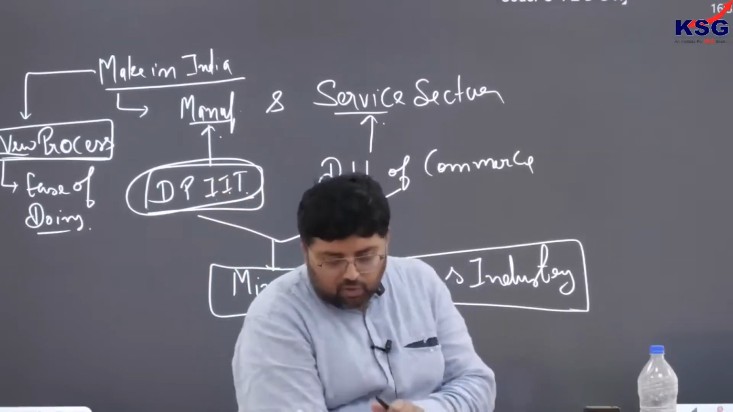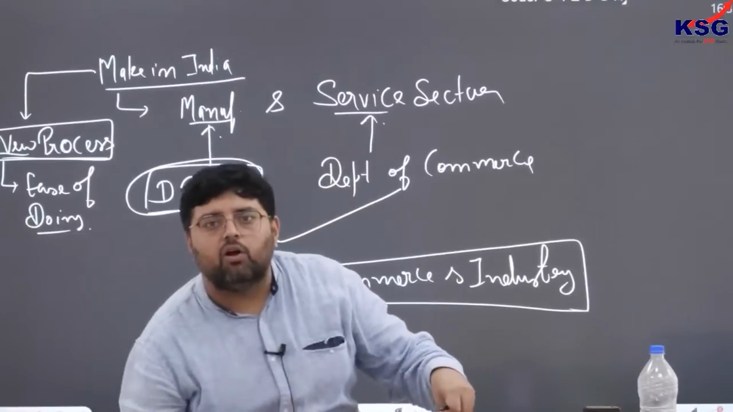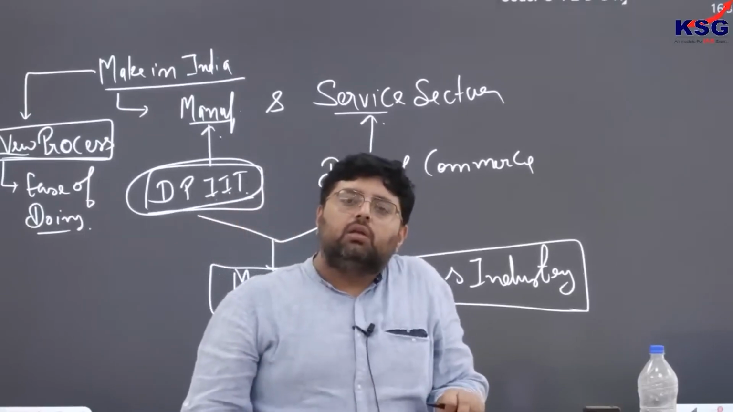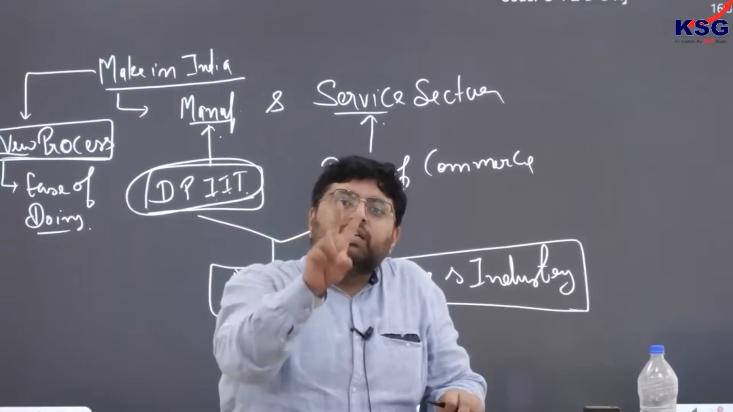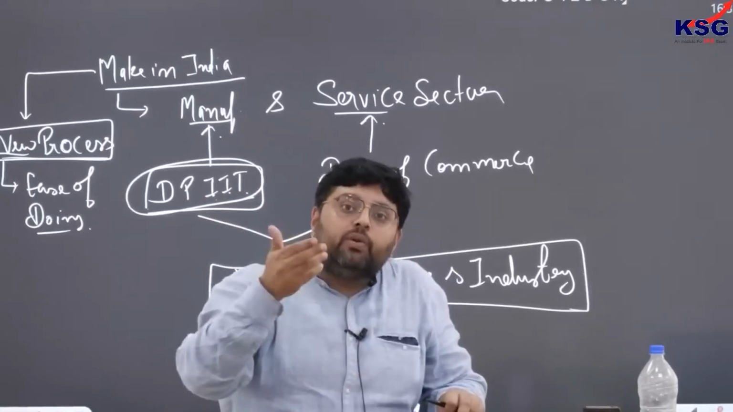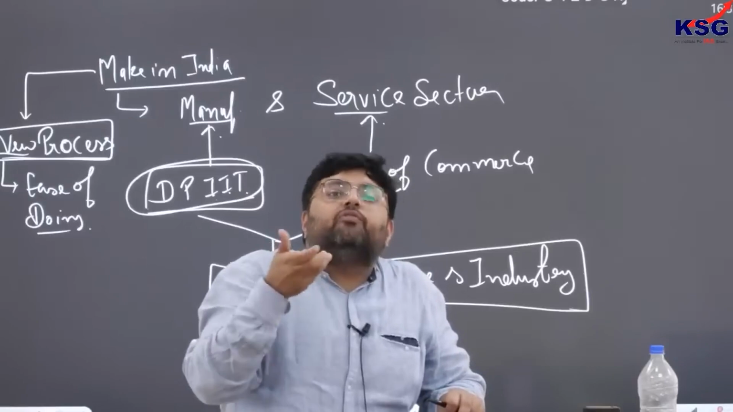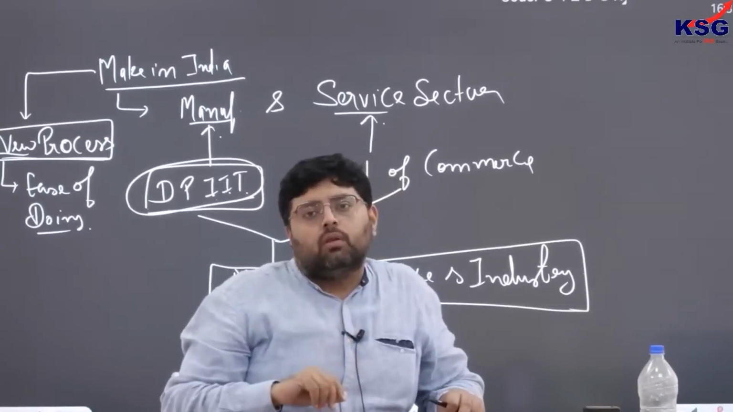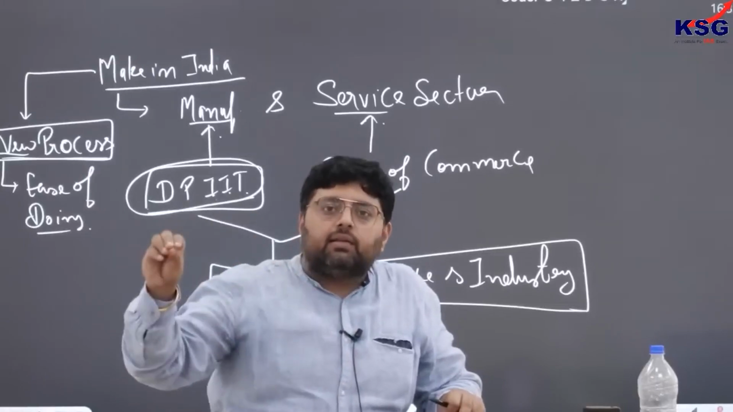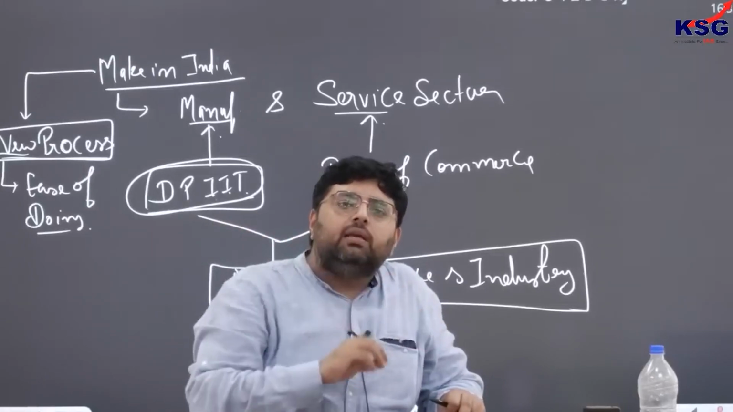So earlier, if you see the rank of India in ease of doing business, it was in 3 digits. Now it is in 2 digits. So this is an improvement, or you can say an achievement for India. Number 1. Number 2, when you talk about exit, I talked about IBC.